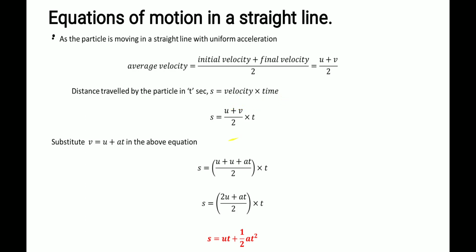So here, average velocity of the particle into the time taken. We substitute the first equation of motion in this, rearrange it, and we will get s is equal to ut plus half at square. This equation we can use for calculating displacement. Here s means displacement, u initial velocity, t is the time taken, a acceleration.